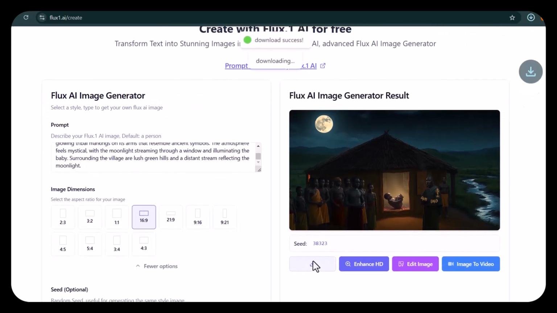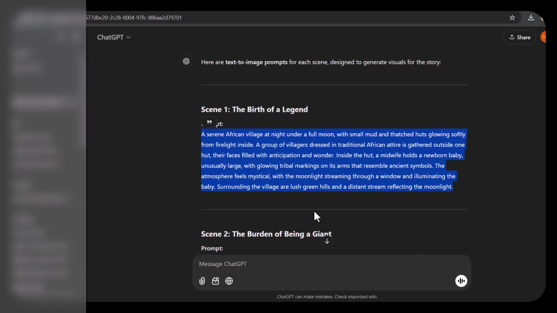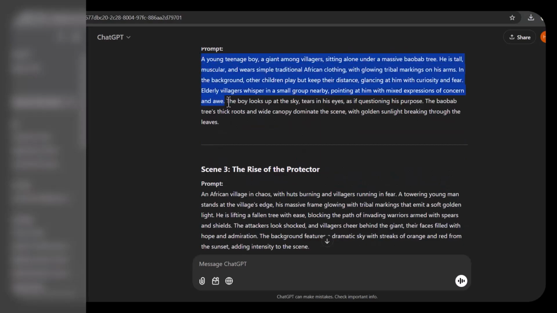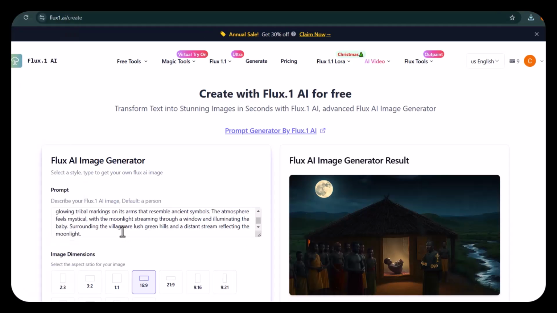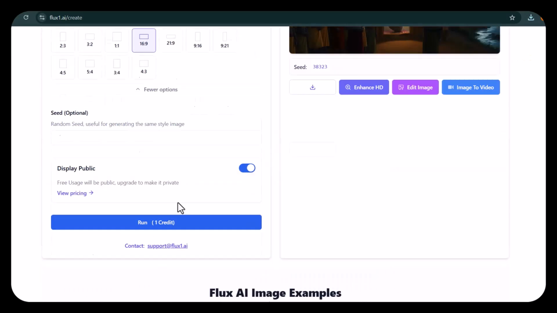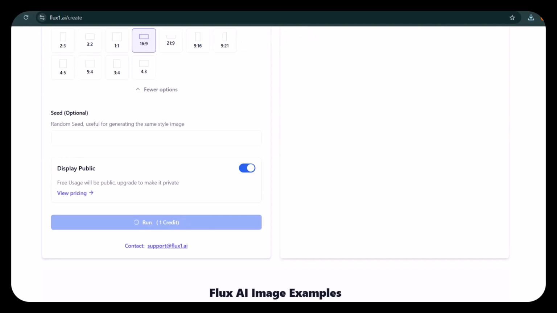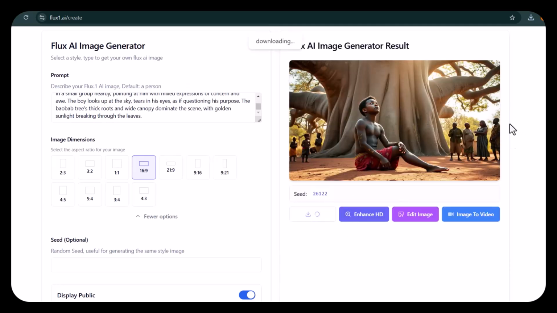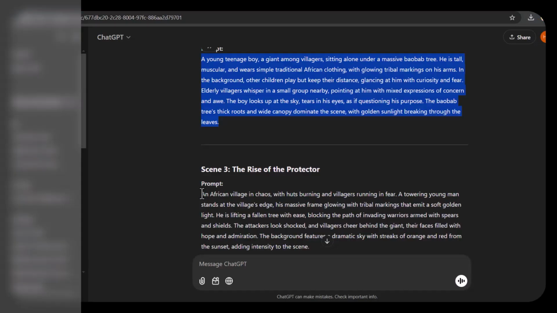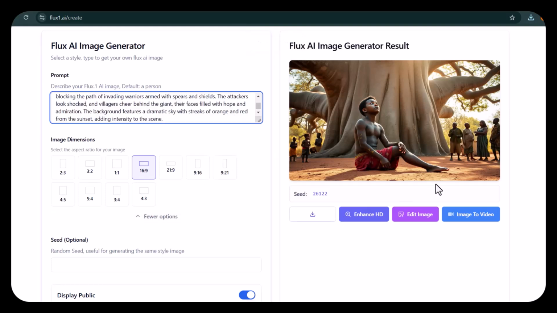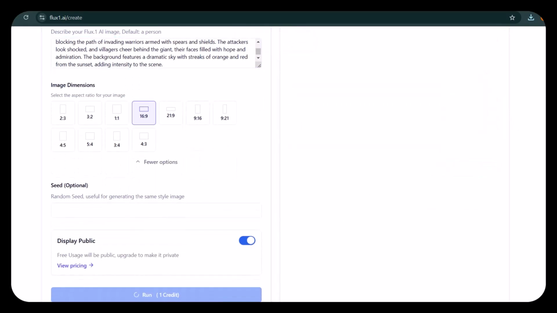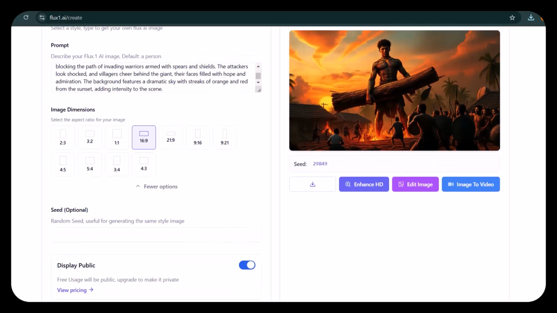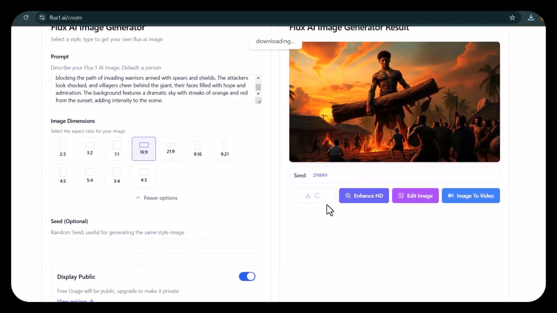Download it. So next you go to scene 2 of the prompt generated. Copy scene 2, bring it here again, put it into the prompt box, and then click on run. It will cost you another 1 credit. So allow it to run, allow it to generate. Okay, good. So download it. Then the last scene, copy it. Do the same thing. Paste the prompt and then click run. Give it some time to generate. Oh, awesome, it's generated. Okay, so download it.